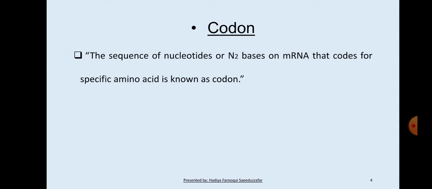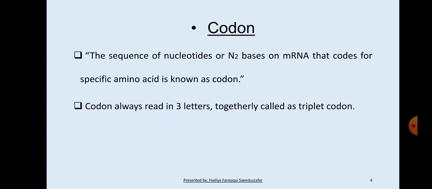Then codon. The sequence of nucleotides or nitrogen bases on mRNA that codes for a specific amino acid is known as a codon. A codon is always read in 3 letters together, called a triplet codon. From this image we can easily understand the codon. AUG and AAC, these are two codons.